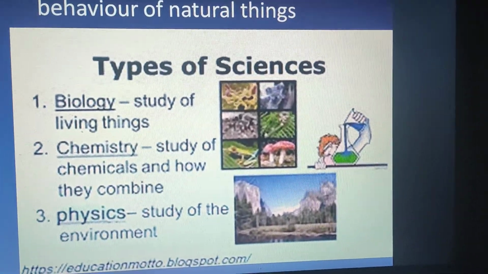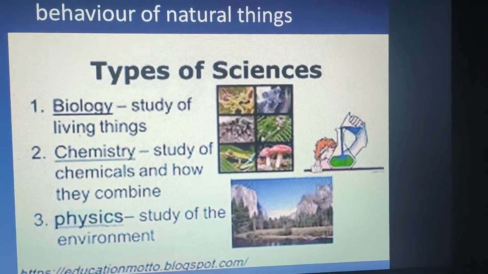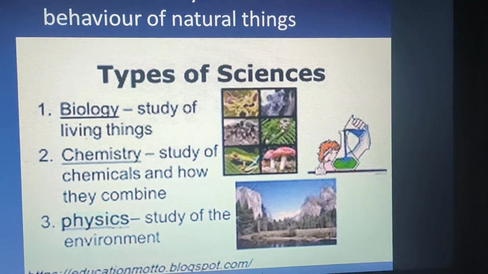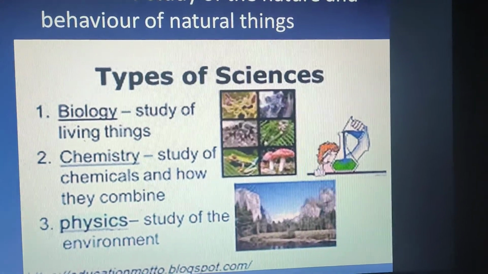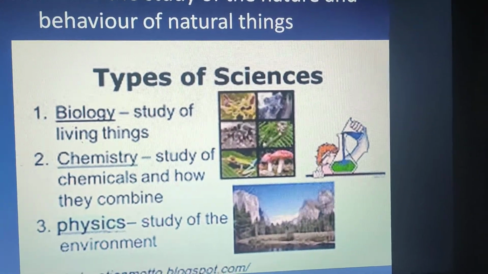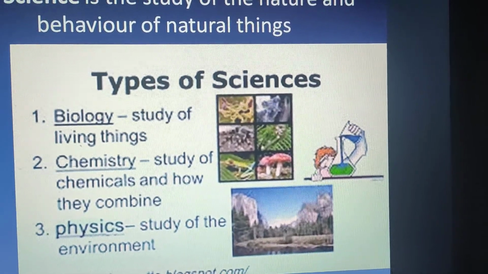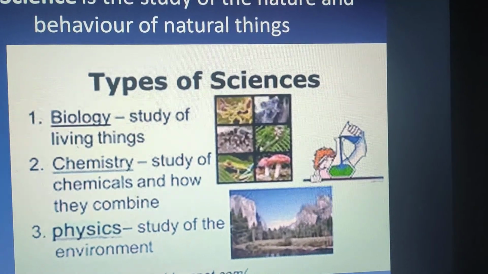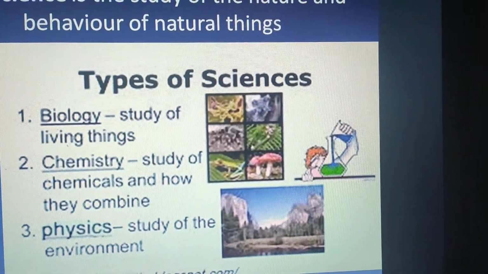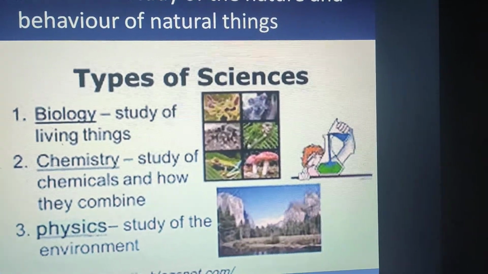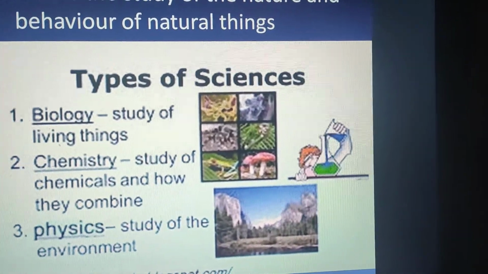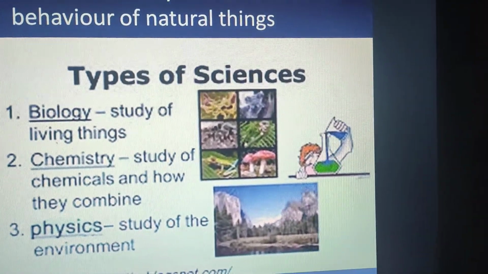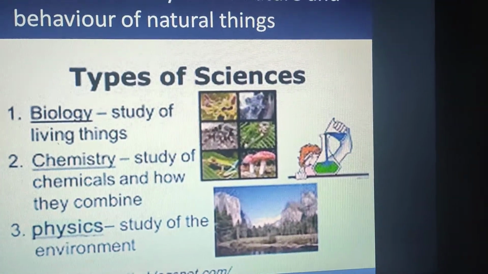So from this class, you'll study biology, chemistry and physics separately. What is biology? Biology is a branch of science which deals with the study of living things. As you know, our bodies consist of thousands and millions of cells, and how the cells work in a coordinated manner and all these things. Physics is a branch of science which deals with the study of our environment: how the air comes, how the wind flows, how light travels, what is light, what is matter. We will study all that.